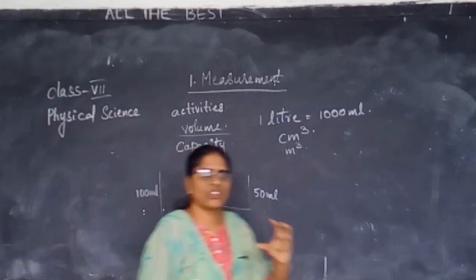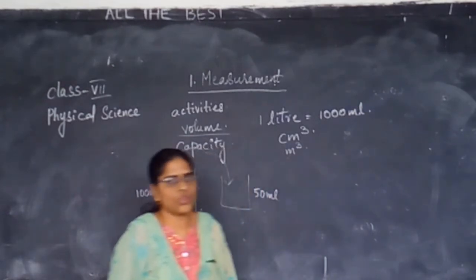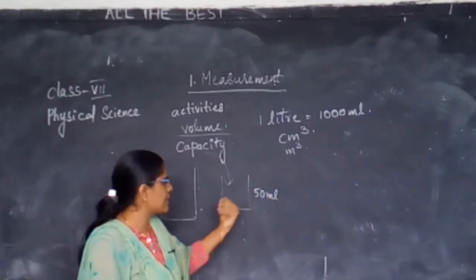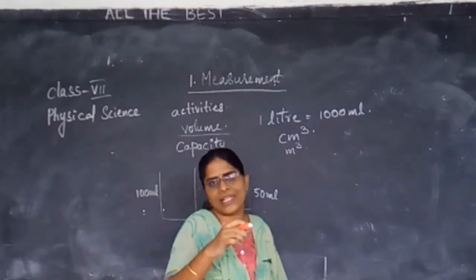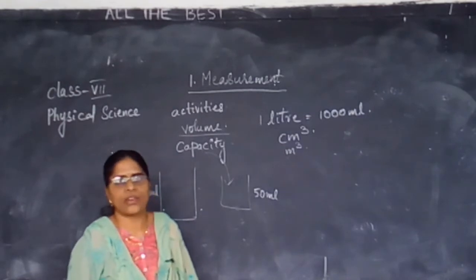If you want the figures, you can see in your textbook some figures regarding these cans: 1000 liter, 50 milliliters, 1 liter can.